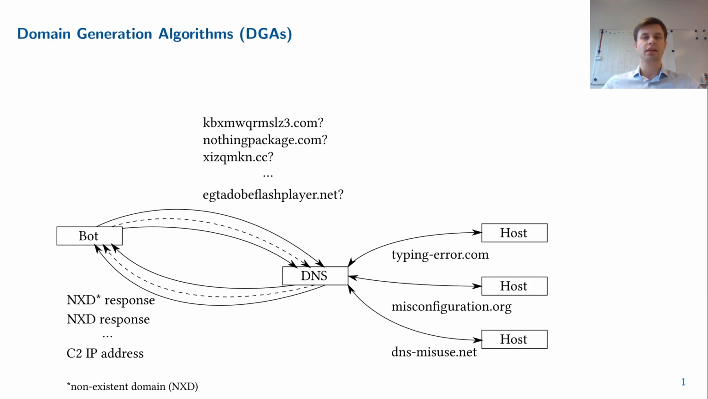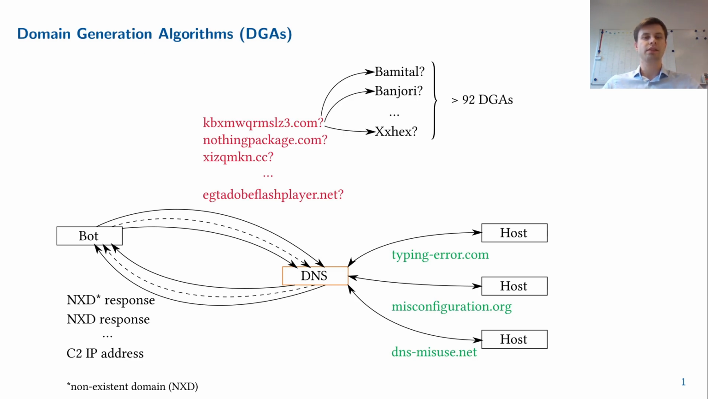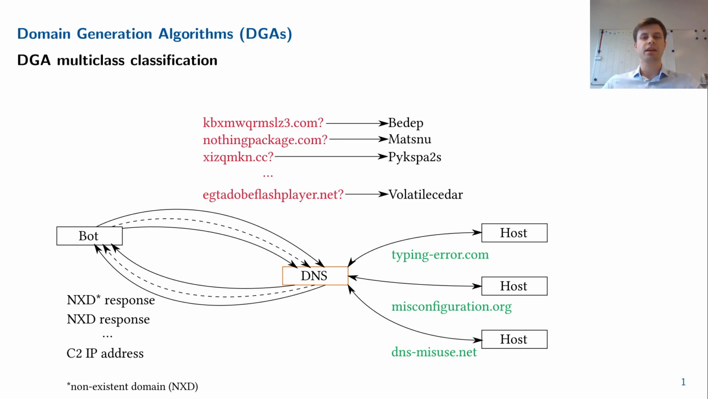However, NXDs are not only generated by DGAs, but also by typing errors, misconfigured software, or by the intentional misuse of the DNS. To separate the benign NXDs from DGA-related domains, several binary machine learning classifiers have been proposed in the past which achieve very high accuracies. Going one step further, it is desirable to not only detect DGA-related domains, but also to identify the DGA that generated a specific domain name in order to enable targeted remediation measures. This multiclass classification task is far more challenging as there are currently more than 92 DGA families known.